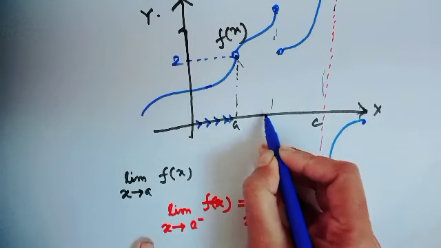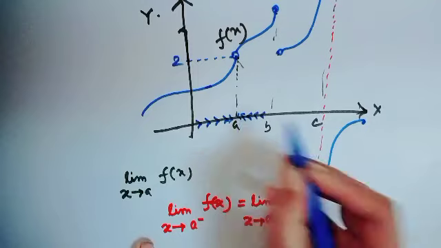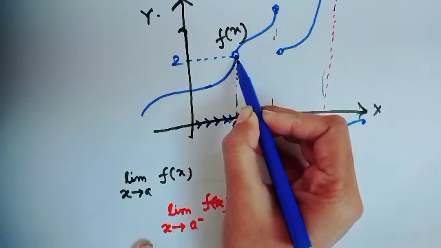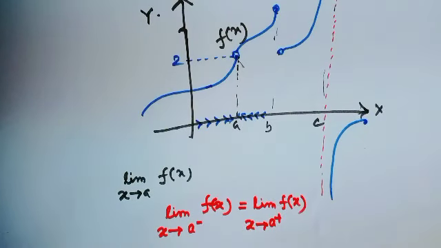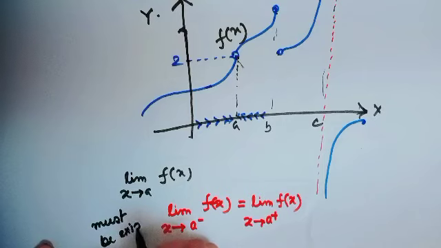And when x approaches A from the right side, the functional value will be the same, 2. So this limit as x approaches A of f(x) must exist.